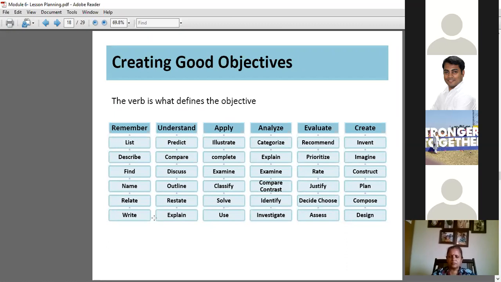Okay? Can you help me understand this part? This understand, each point. Can you relate with respect to the topic plants? What do you mean by predict? With respect to the topic plant. If you want to check whether your kids have understood this topic plant or not, what does this point predict mean? Or what does it mean when it is written here as compare?